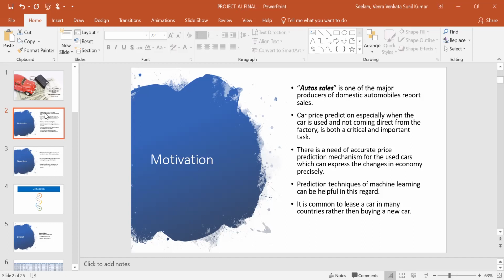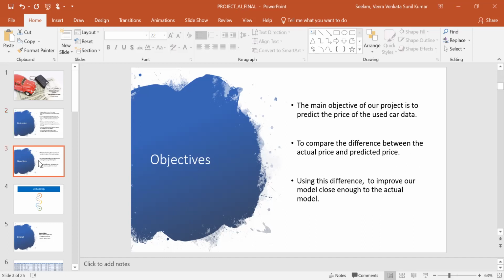What we are predicting is the actual price versus the predicted price. By using some machine learning models, we are predicting the used car price data. The objective of this project is to predict the price of the used car data by implementing some machine learning models, and to compare the difference between the actual price and the predicted price, and reduce this difference to improve our model so it is close enough to the actual values. So for doing this project,